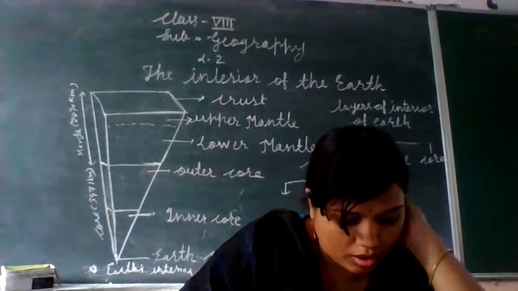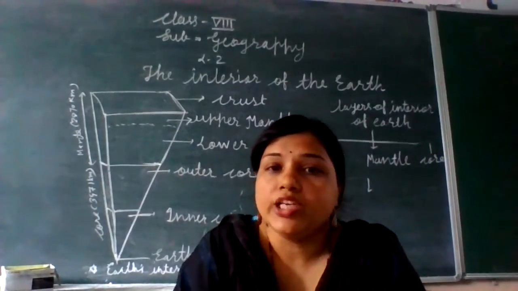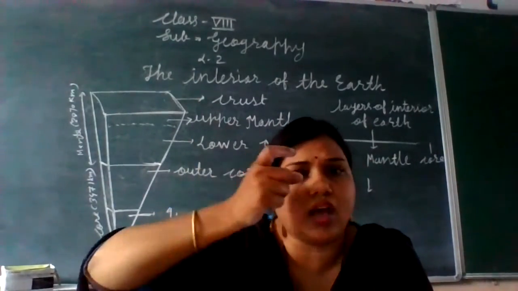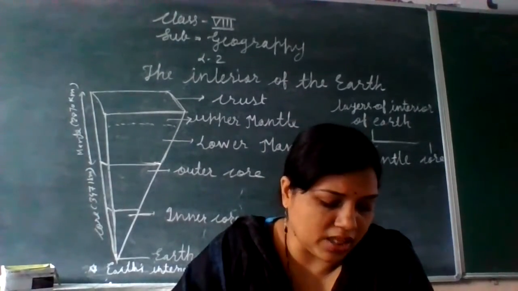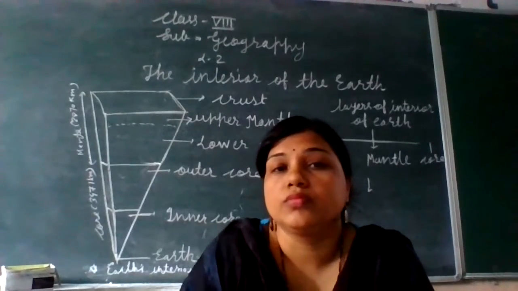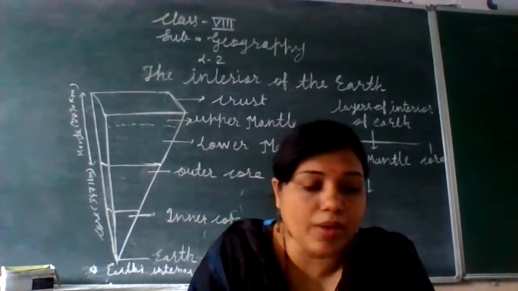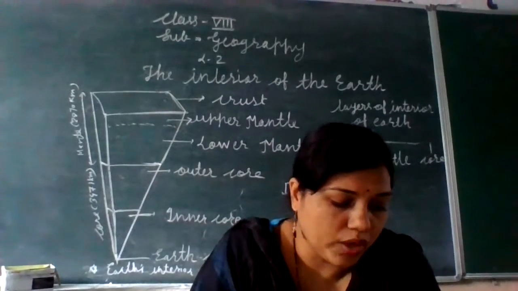Next, the thickness of the crust is not the same everywhere. On an average, it is 30 to 35 kilometers thick. How much is the thickness of the crust? 30 to 35 kilometers.